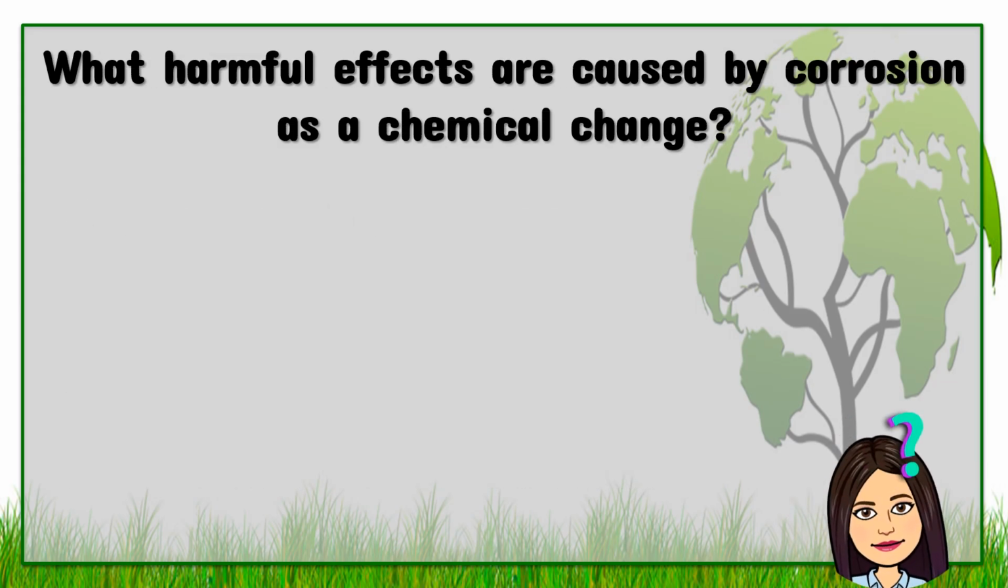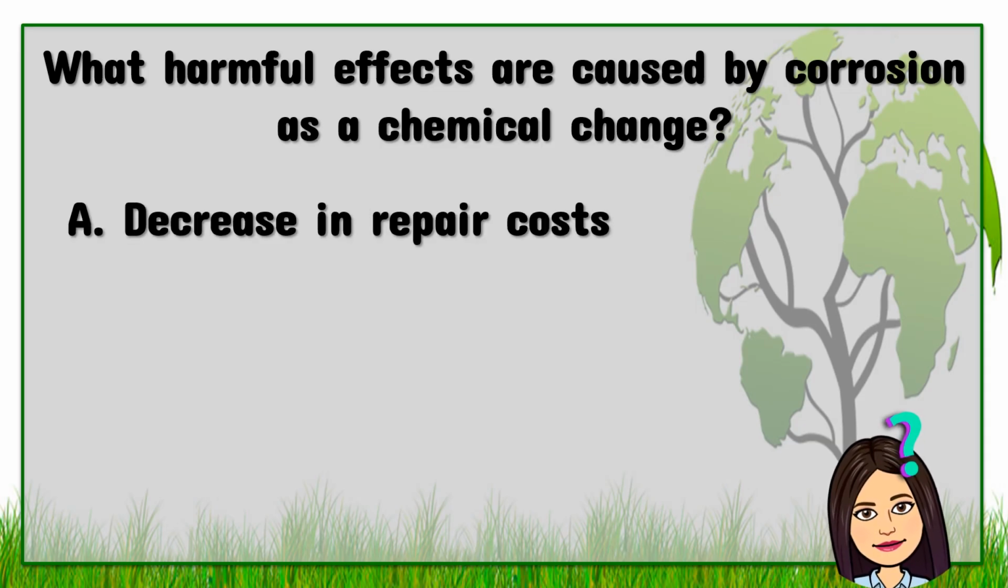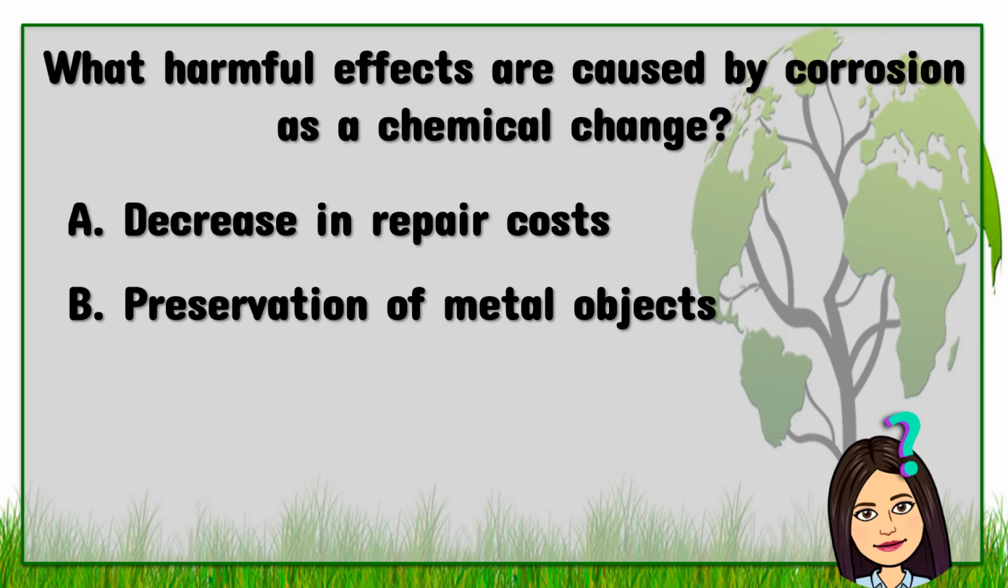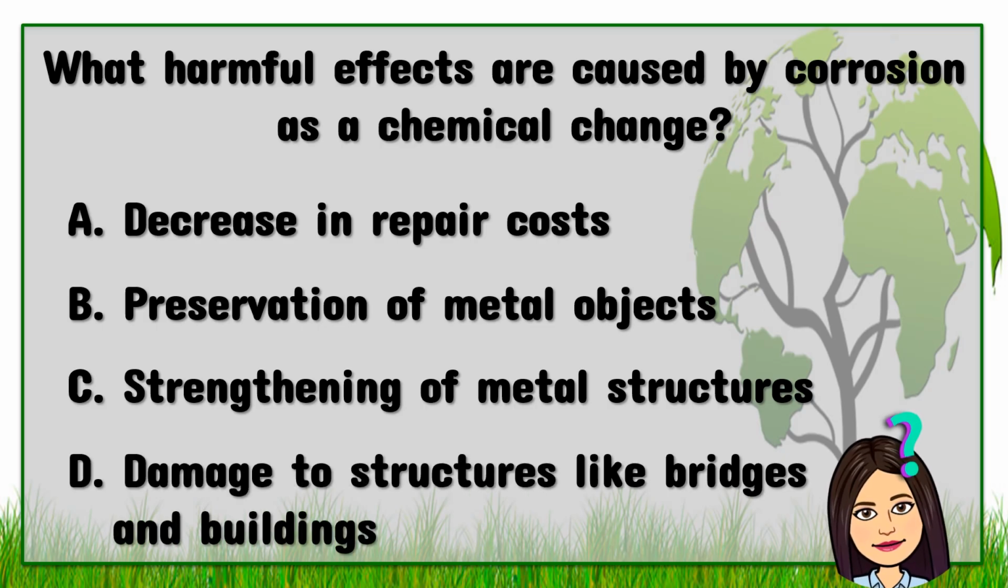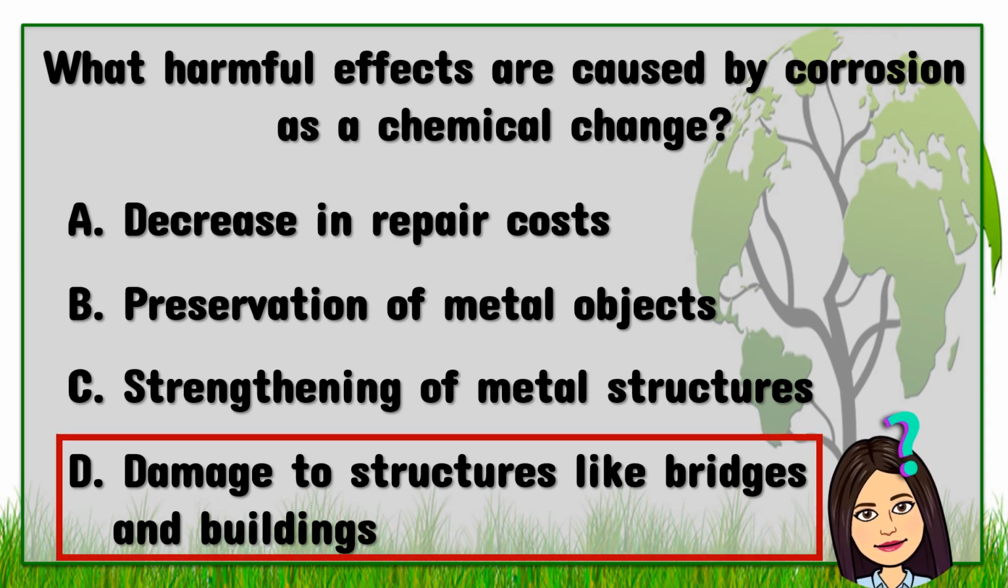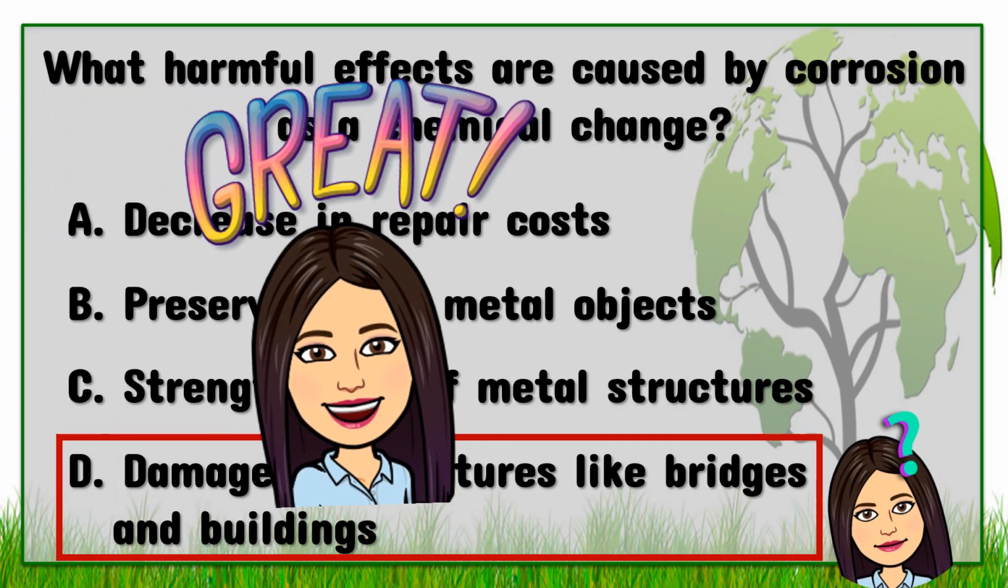What harmful effects are caused by corrosion as a chemical change? A. Decrease in repair costs. B. Preservation of metal objects. C. Strengthening of metal structures. D. Damage to structures like bridges and buildings. And the answer is D. Damage to structures like bridges and buildings.